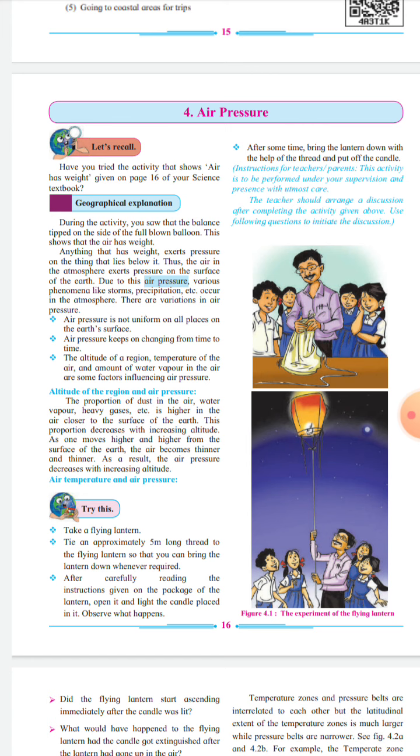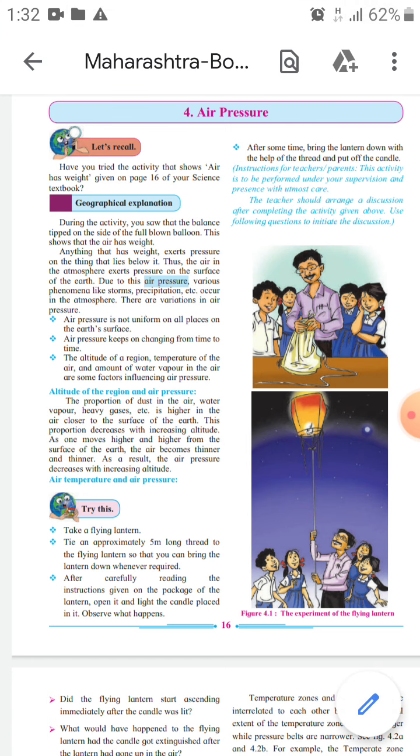And when we do this activity, anything that has weight, we know, exerts pressure on the thing that lies below. For example, we keep the books one above the other. Then which book has greater pressure?